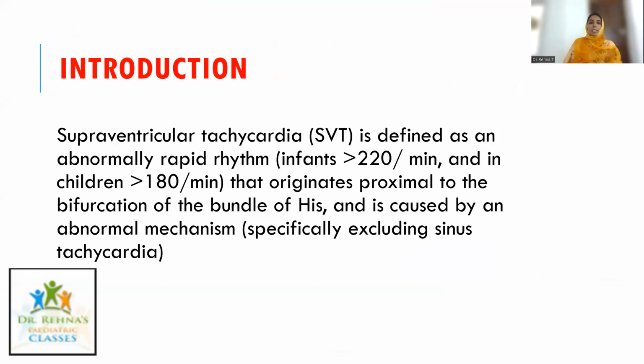So what is meant by SVT? SVT is supraventricular tachycardia. It is an abnormally rapid rhythm. In infants the heart rate is more than 220 per minute, and in children generally more than 180 per minute. This originates proximal to the bifurcation of the bundle of His and is caused by an abnormal mechanism, specifically excluding sinus tachycardias. If you want to know about the exact pathophysiology of the conductive system in the heart, you can refer back to my previous video on ECG made easy part 1.